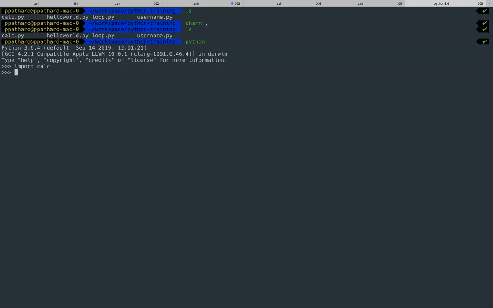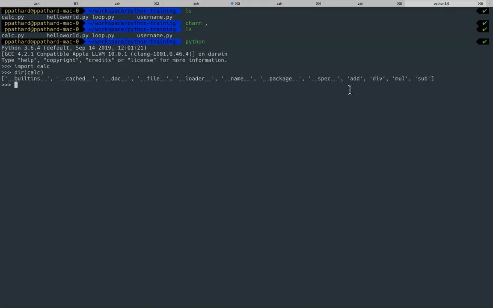Now the way we understood how to show all the functionalities that are there in this particular module, I will use dir of cals. So what do you see? You see the functions that you have added: add, div, mul, and sub. So these are the functionalities that are shown.